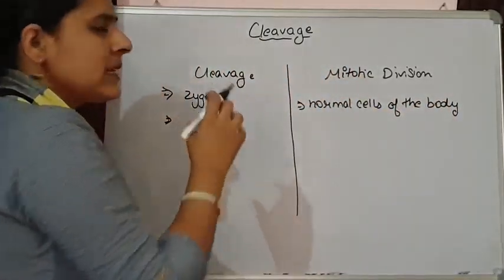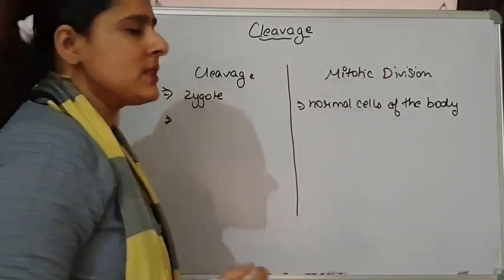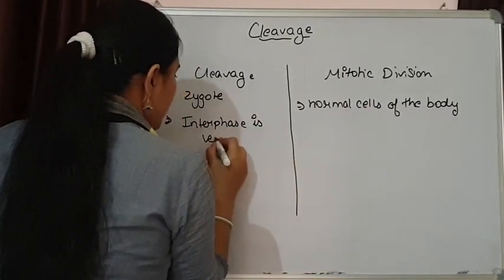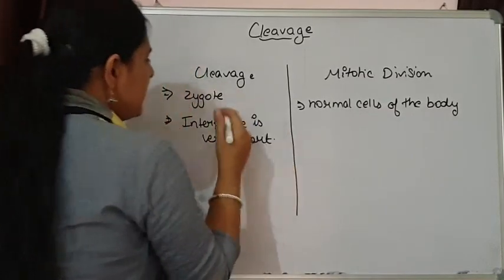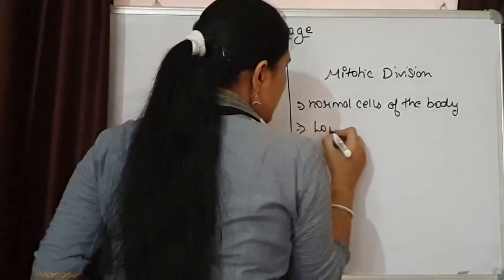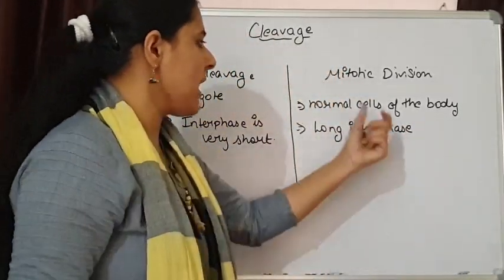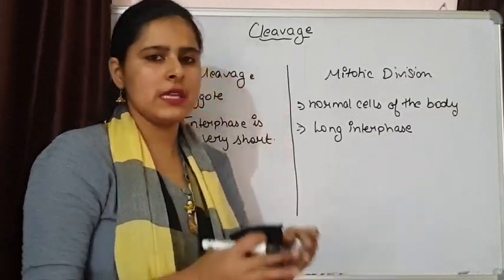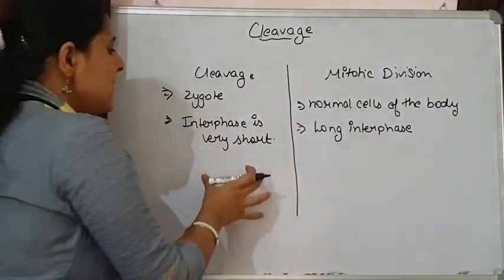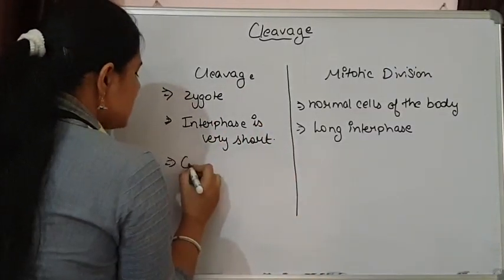Another thing, cleavage is very fast as compared to mitotic division. Here the interphase is very short, and the division is more frequent as compared to mitotic division. Mitotic division has a long interphase. Plus, in mitotic division, after division the cells grow, the cell size increases, and later they go for a second mitotic division. But in cleavage the cells do not grow, and because of continuous division the cell size decreases.